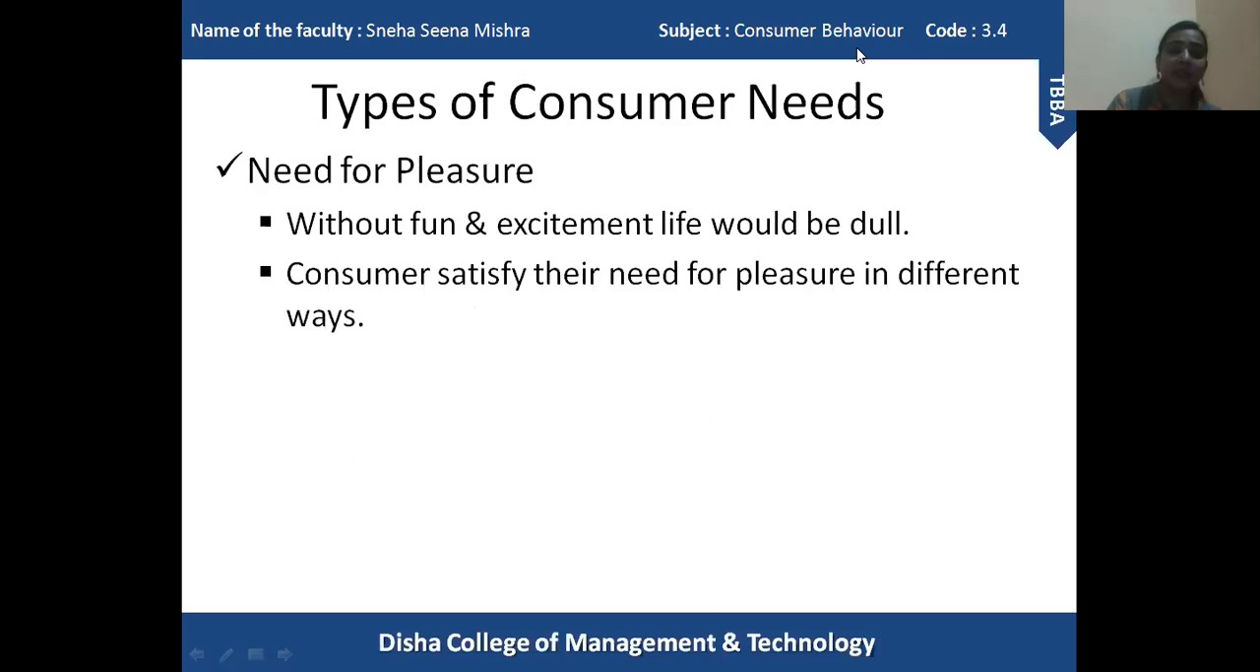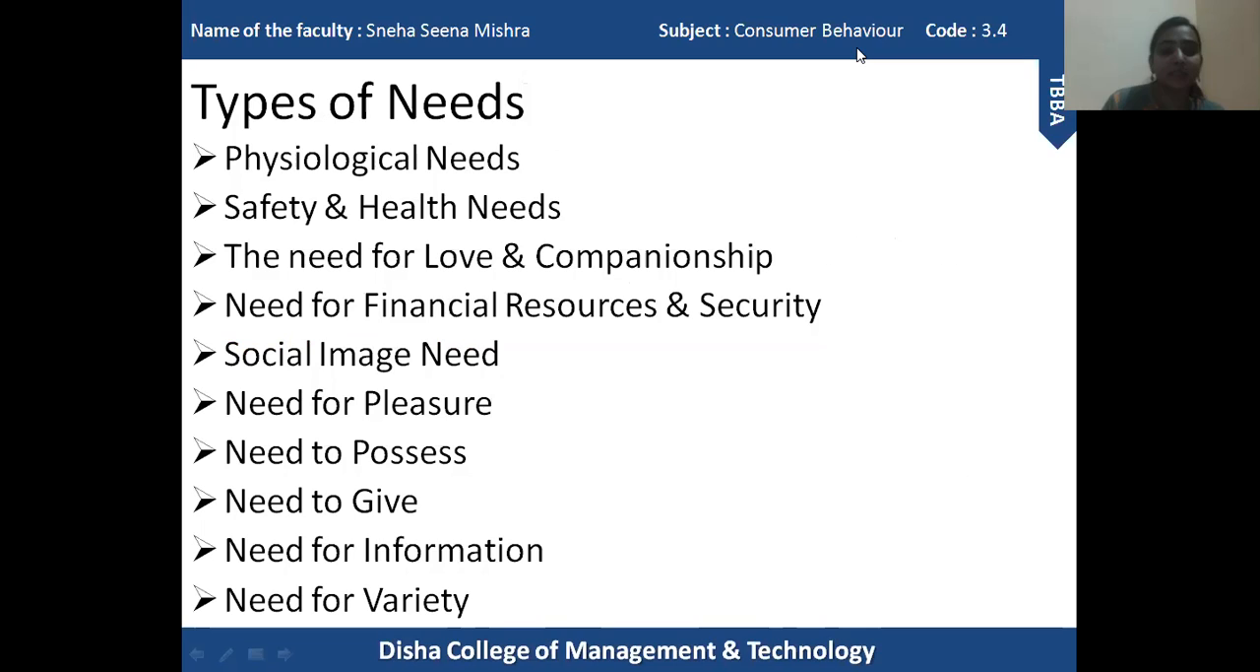Okay, in the next session, I am going to explain the remaining three types of needs: the need to give, the need for information, and the need for variety. In the next session, I am also going to start a new topic, that is motivation. I am going to explain how a consumer gets motivated. I am also going to explain one of the most important theories of motivation, that is Maslow's hierarchy theory. So in the next session, I am going to explain all these things.